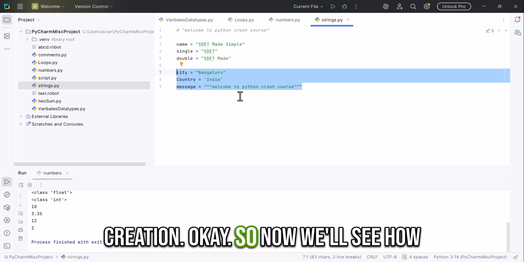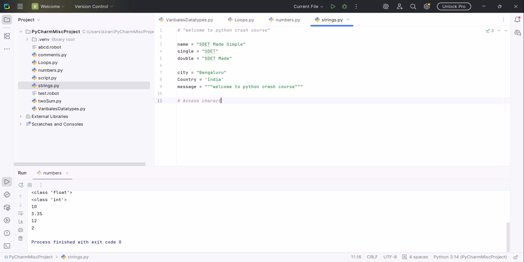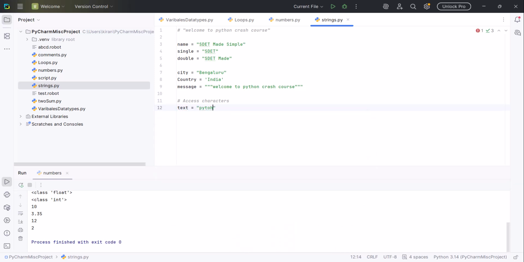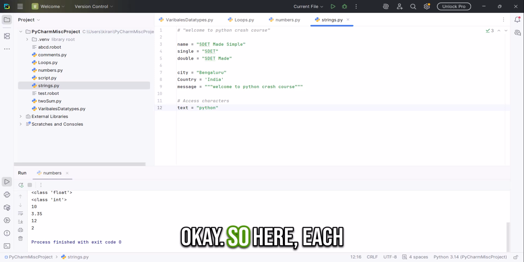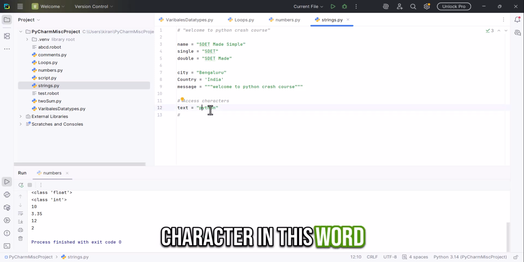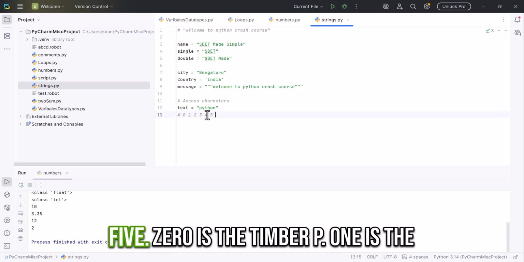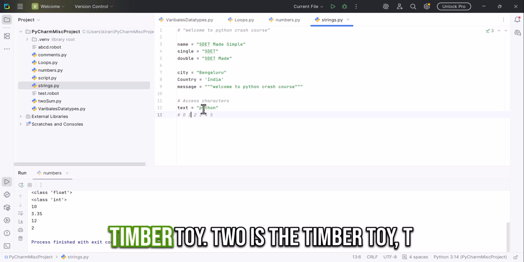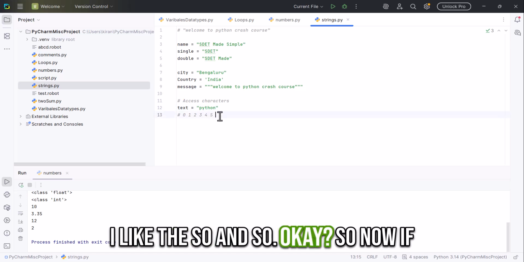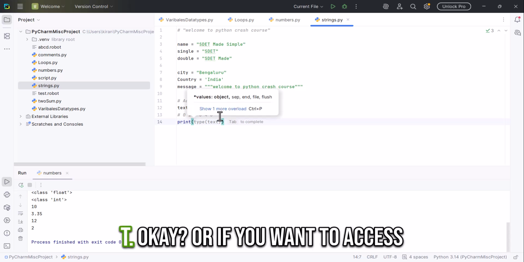Now we'll see how to access characters. Let's say text is equal to "Python". Here each character in this word has an index: 0, 1, 2, 3, 4, 5. 0 is P, 1 is Y, 2 is T, and so on.